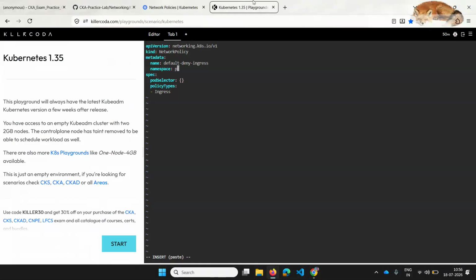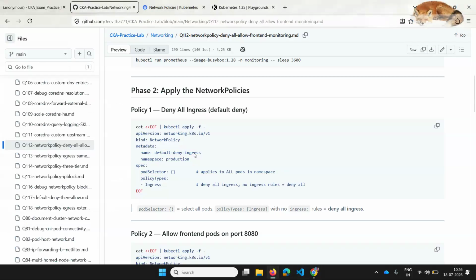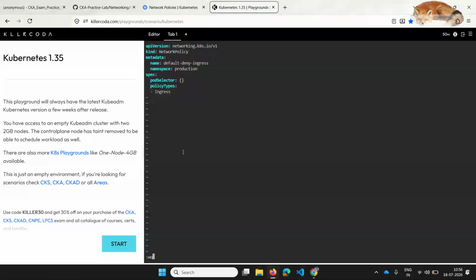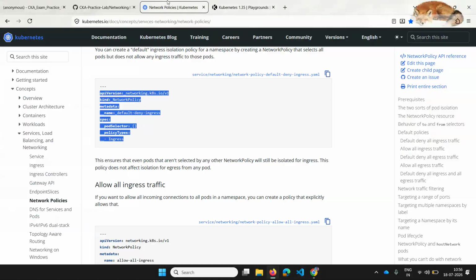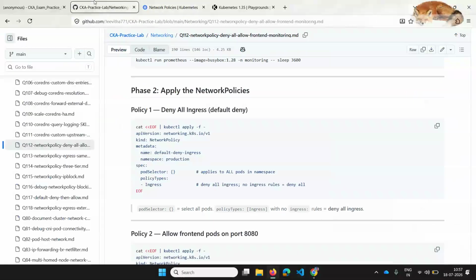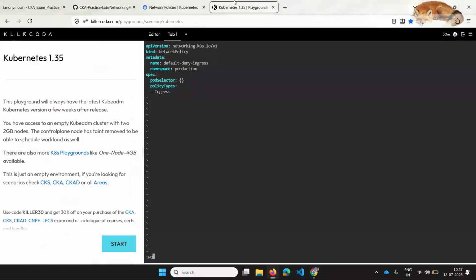We have to apply the rules to the production namespace pods, so that's why we are giving this. And if you see here, pod selector and policy type are there, which will be a default deny. But if you mention ingress and so on, it will be allow. Okay, and this way I will be creating it.